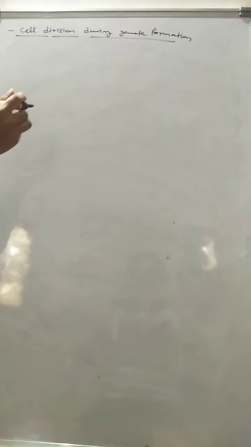Next, during gamete formation, the male and female gametes are always haploid structures. Haploid means they contain only a single set of chromosomes. The type of division that occurs during gamete formation depends on the parental body.